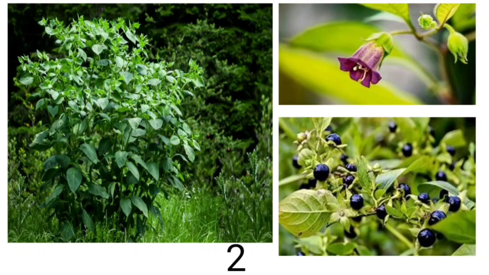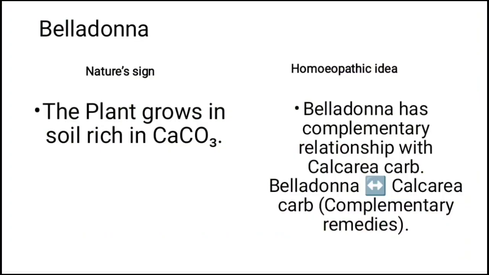Okay, so now we will see what is the doctrine of signature. Doctrine of signature is the plant is growing in rich soil, which किस तरह के soil उसे चाहिए? The soil that is rich in calcium carbonate. But what is the homeopathic idea we are getting from it? See, calcium carbonate soil is okay, but for us calcium carbonate is a drug.